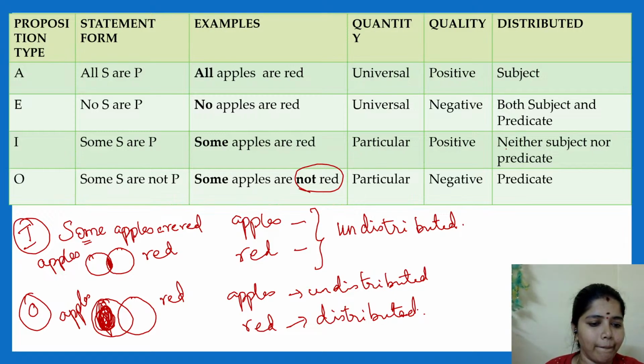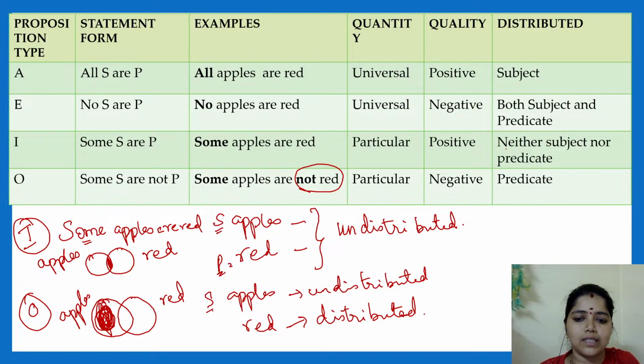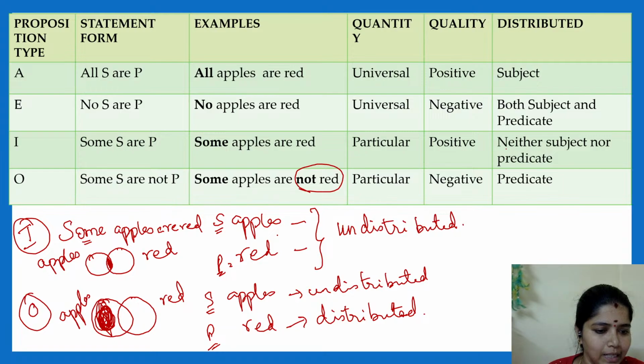Is it clear? Yes, I hope clear. Predicate distributed. So this is subject. This is predicate. Again, this is subject and this is predicate. Hope clear? Yes, clear.